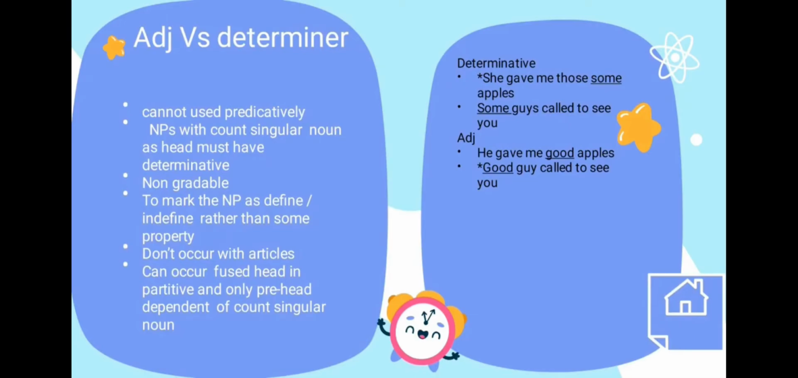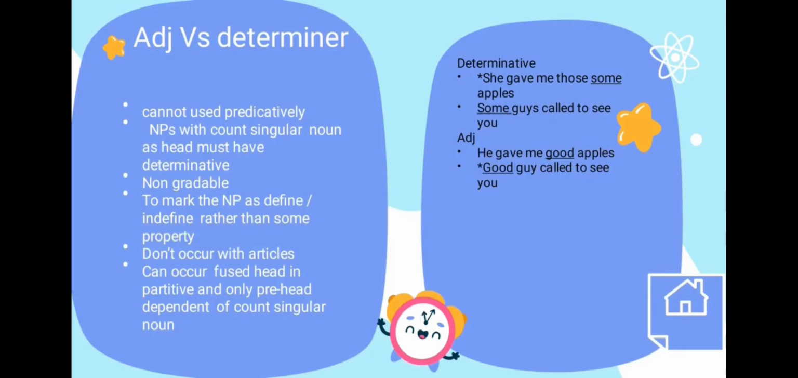Another item can be assigned to the determinative category by virtue of having one or more of the following properties. Nouns cannot occur with articles, and articles don't occur with them. They can occur as the only prehead dependent of a singular count noun and occur as the first head in a partitive construction. For example, in determinative: she gave me the same apple, and adjective: he gave me a good apple.